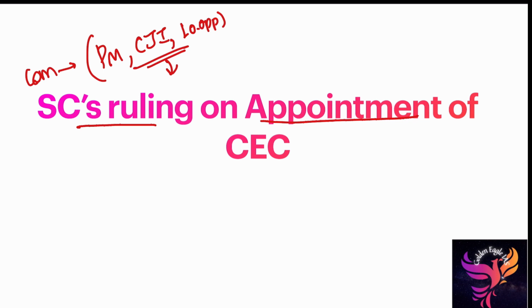Till now, Election Commissioners were appointed based on the recommendation of the cabinet committee, and only 3 Election Commissioners completed their tenure. Like Menon and some other important people, those guys only completed the 6 years tenure. Why? Because of the influence of the cabinet committee in the appointment of the one Chief Election Commissioner and 2 Election Commissioners. Those people are influenced by the central government. To reduce the influence, the Supreme Court gave a ruling to appoint based on a committee's recommendation. I think this is sufficient about the recent Supreme Court ruling.